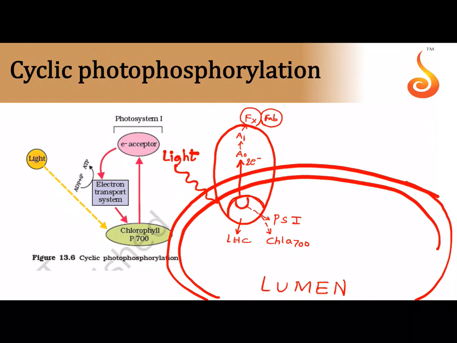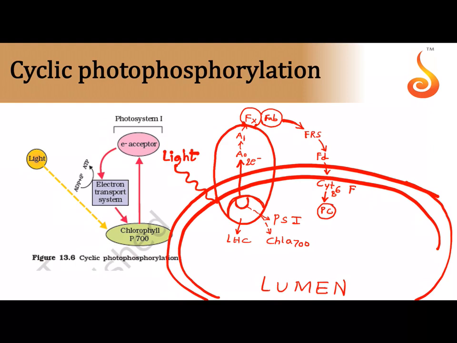So many electron acceptors, and then it passes through ferredoxin, the reducing substance, and then it passes through cytochrome B6 and F. All these are electron carriers, cytochrome B6 and F, and then it passes through plastocyanin.